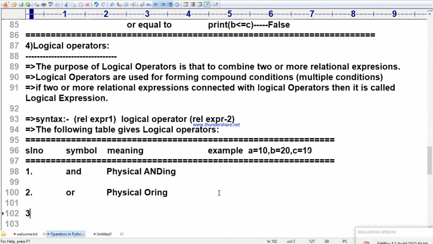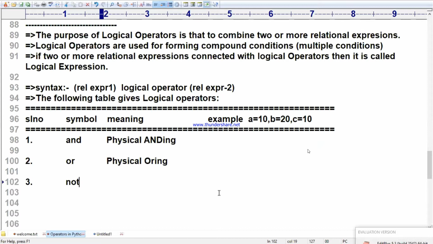Next, the third one is called NOT. It works as the negative of the result. Negation of the result it will work out. So you think the third one is not that easy to understand. Let us prepare this. What is my condition? First A less than B, and I am writing here A less than C.